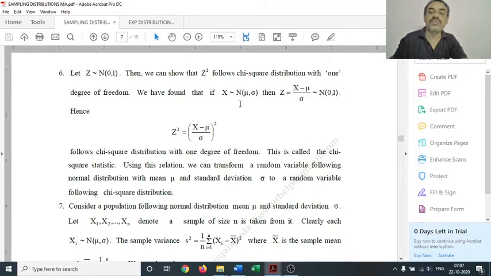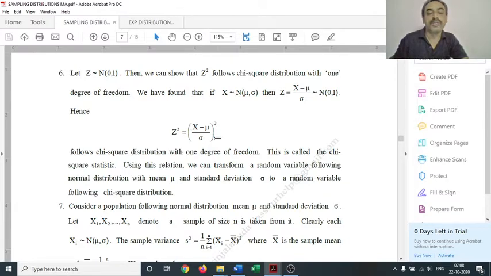That is, if x follows N(mu, sigma), then z equals x minus mu by sigma follows N(0,1). So if you square this relation connecting normal and standard normal, we get z square as x minus mu by sigma whole square. And the standard normal square is chi-square with 1 degree of freedom. So x minus mu by sigma whole square also will be chi-square with 1 degree of freedom.